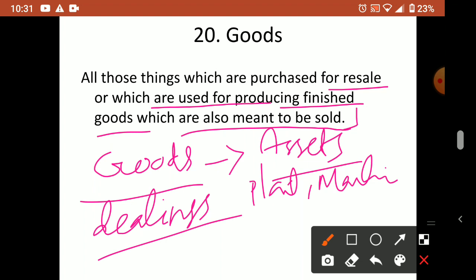The main goods we are dealing with in our business, that is called goods. So for goods only we use the word purchase. When we purchase goods, we write purchase. But when we purchase a machine, we write machine. Or if we purchase land and building, we record land and building. If you purchase furniture, furniture we write. I'm not talking about a furniture shop. If you are running a furniture shop, then you will write goods only, because your main job is regularly making or purchasing furniture and selling it. So this is your continuous activity. So that is goods.